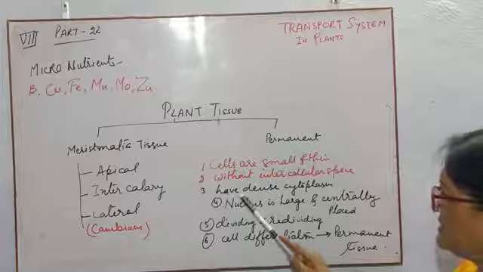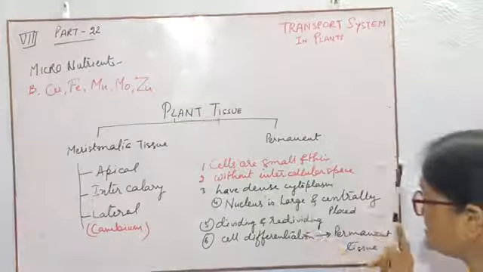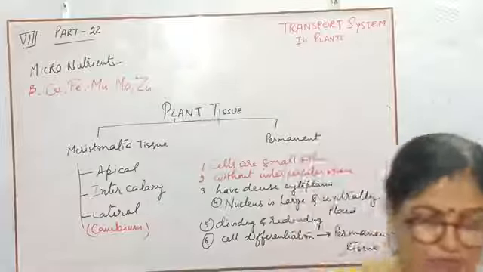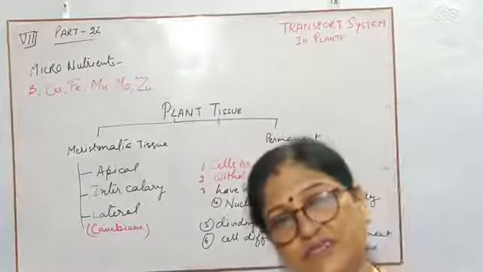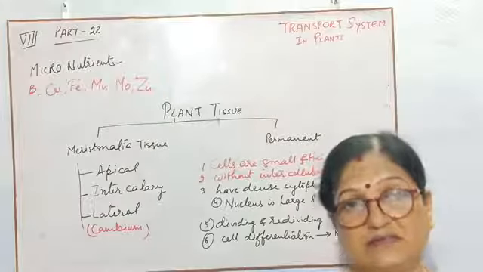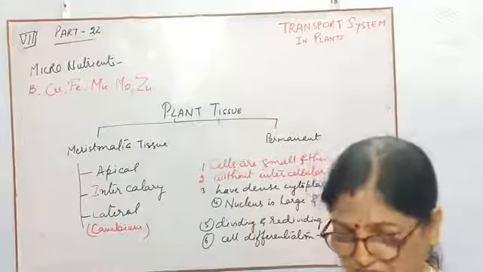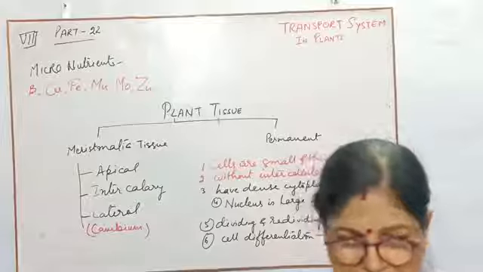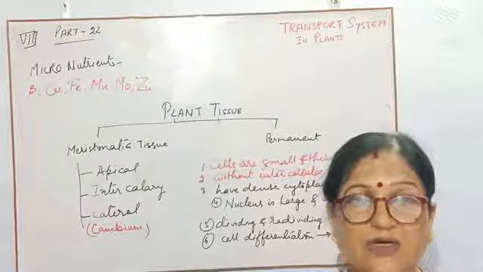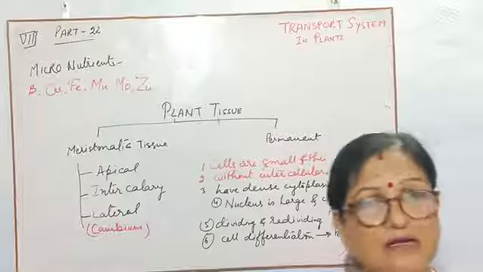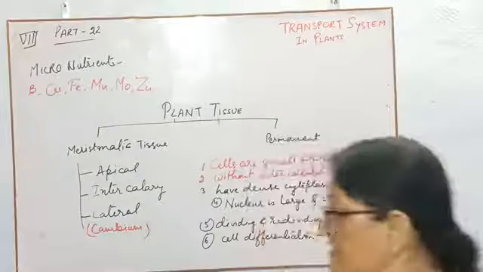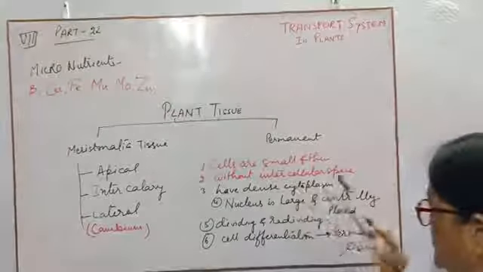Third point, they have dense cytoplasm. The cytoplasm of the meristematic tissue will be dense or thick, because when they have to divide, then the thick cytoplasm becomes thin, and then the cell grows up, and lastly it will go to the permanent tissue, or it will form the permanent tissue. So they have dense cytoplasm.